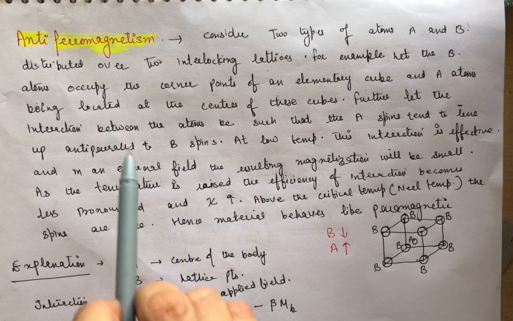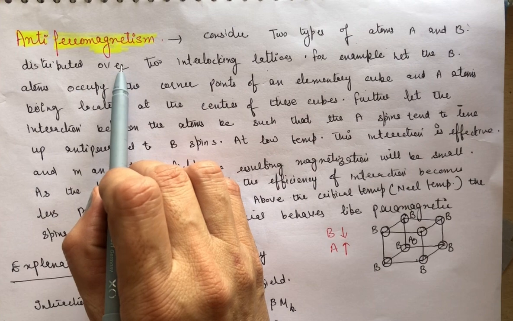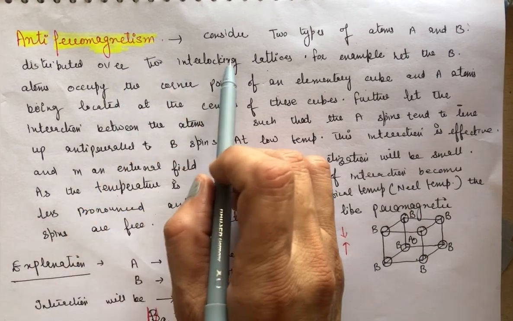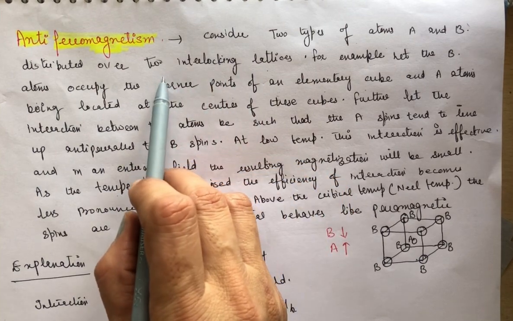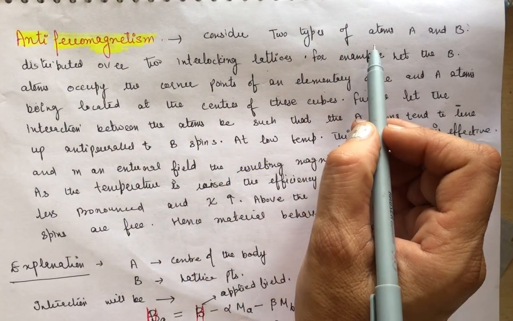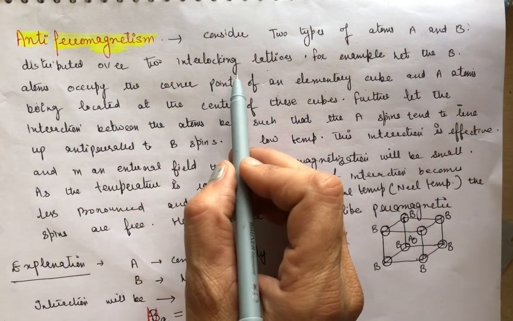My dear students, today's topic is antiferromagnetism and ferrimagnetism. First of all, we will study antiferromagnetism. In this type of material, we are considering two types of sublattices having atoms A and B, which are distributed over two interlocking lattices.